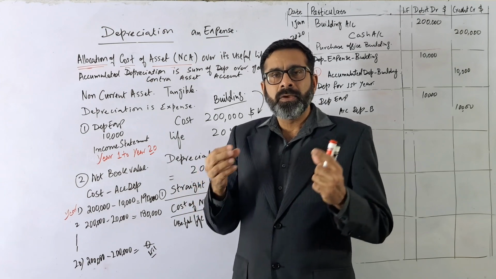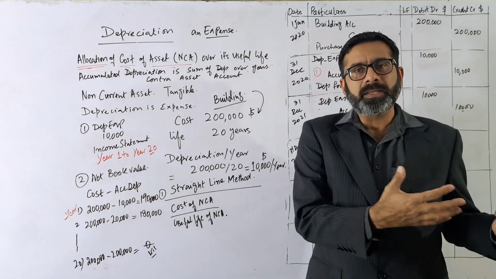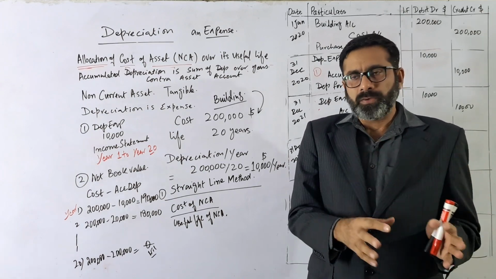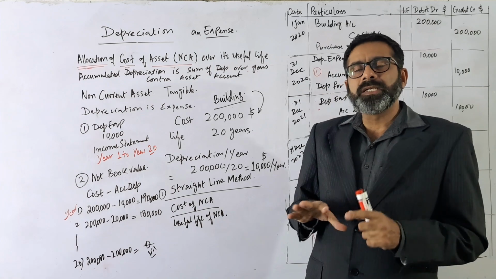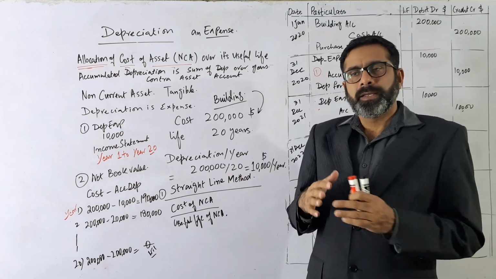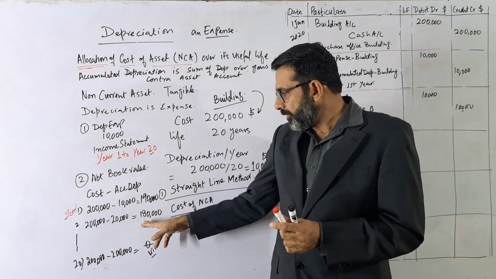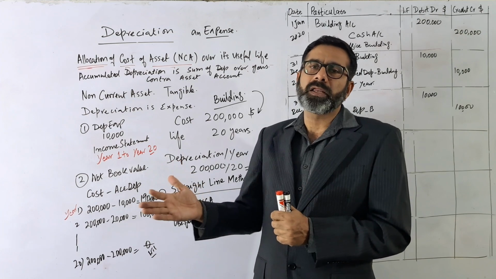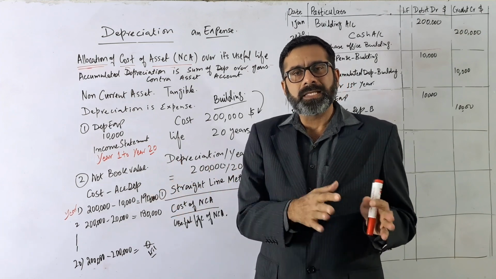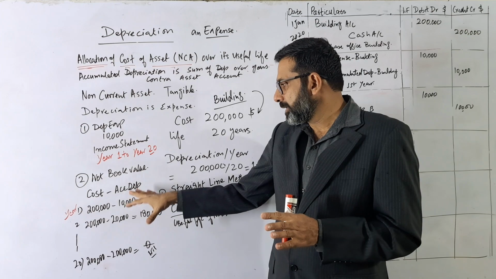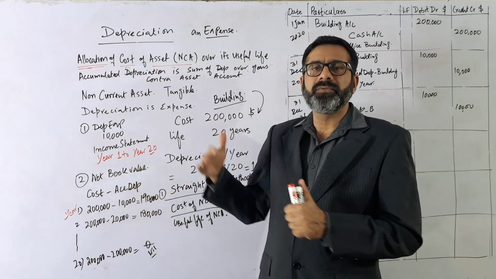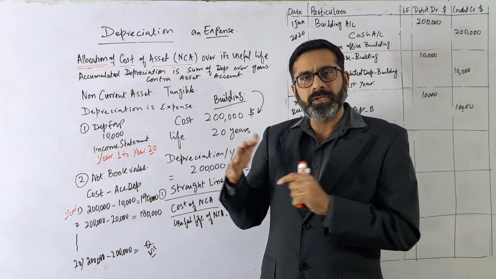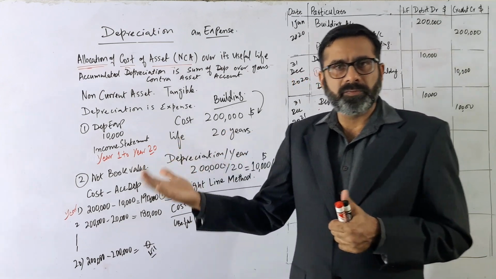Market value is the value of the asset available in the market, or what you would get if you sell it in the market. But the book value is just written in the books of account, or in the record of account. So in the record of account it is 190,000 after 1 year, but in the market the value may be more, or maybe less. So we are not mixing things, we are just writing it in the books of account. We are not concerned with the market value. If there is a major change in the market value, then there is a revaluation process. That is some other concept that we will discuss later on.